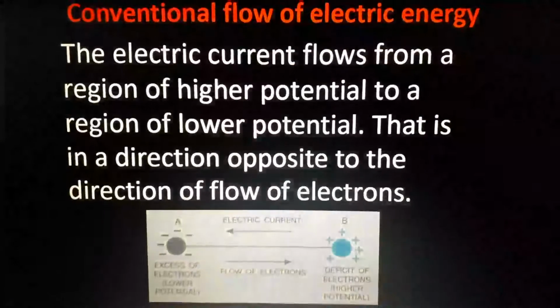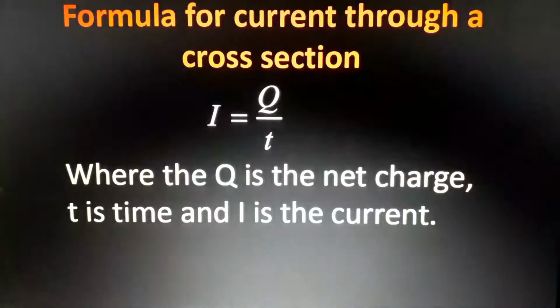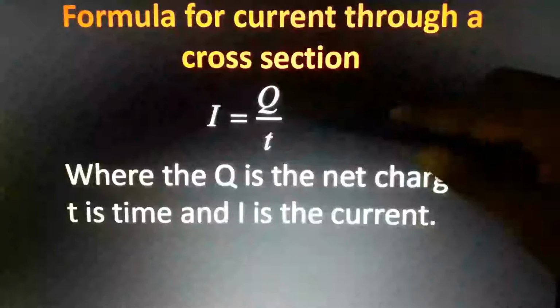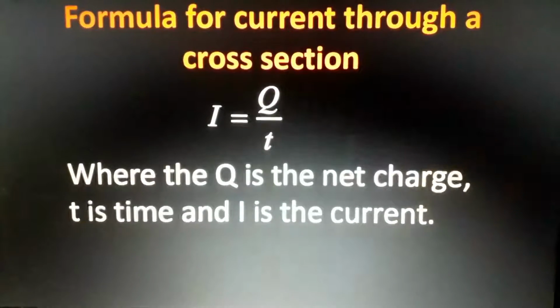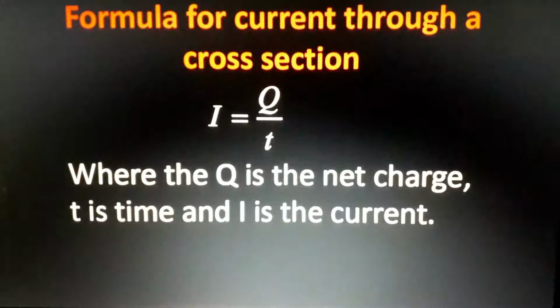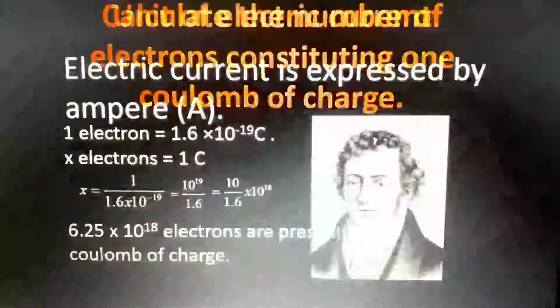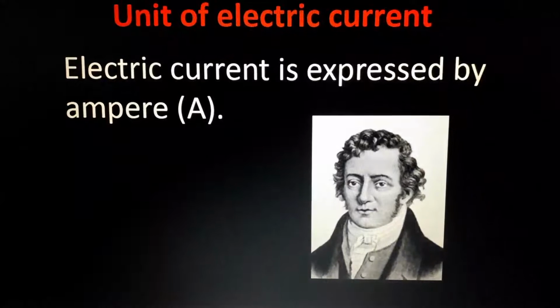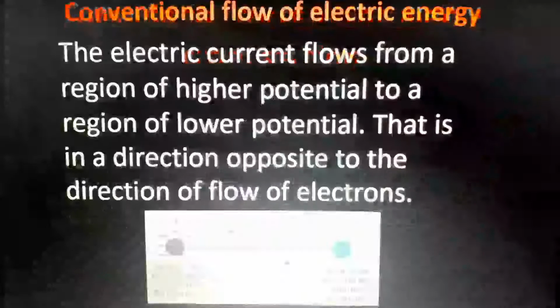So what is the SI unit of current? Coulomb per second, isn't it? But we are using another SI unit for current. It is called the ampere, which is represented by A. So for our convenience, for our easiness, we are using the ampere to represent electric current. Understand? Ampere. Okay. Anyway, we will discuss that in detail. Where did we stop?